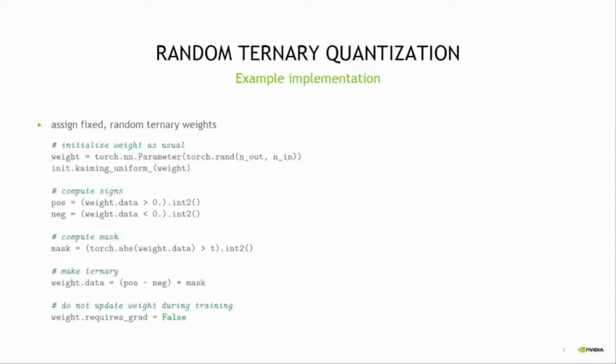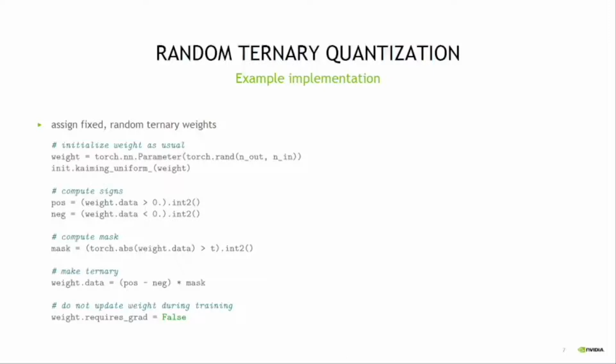Then we simply multiply those by the mask. Finally, since we do not wish to update the ternary weights during training, we simply set PyTorch's requires_grad parameter to false. Please note that this is just an example implementation. Our algorithm allows for a wide range of implementations that may benefit certain hardware or software designs.